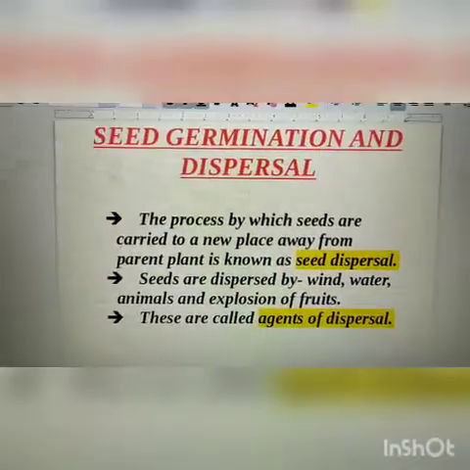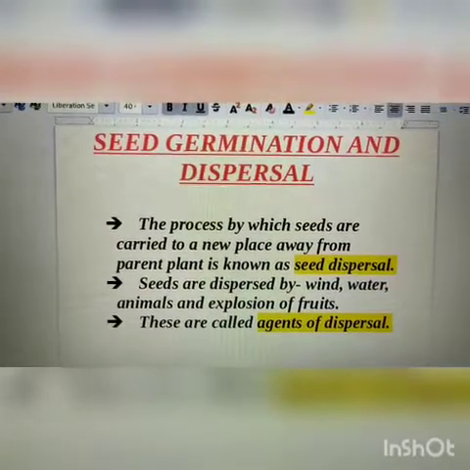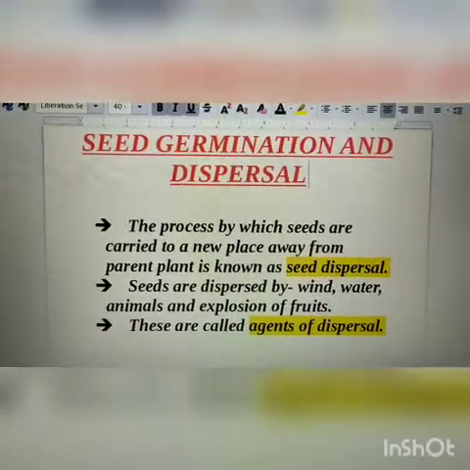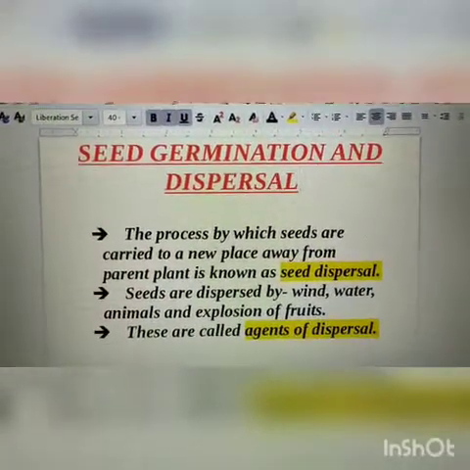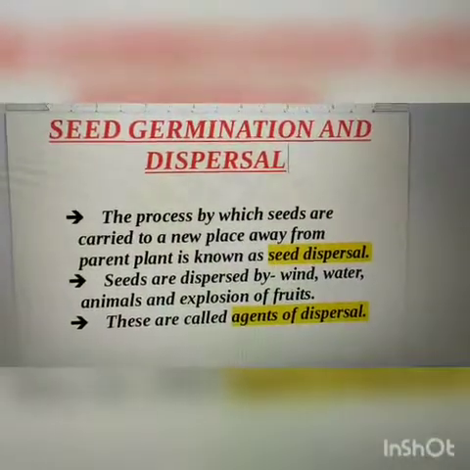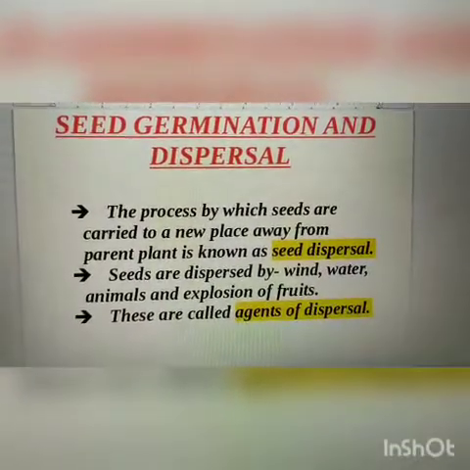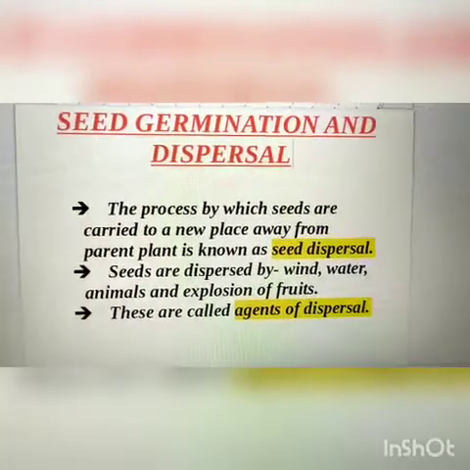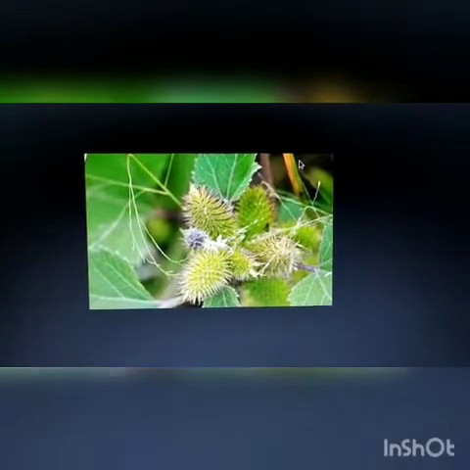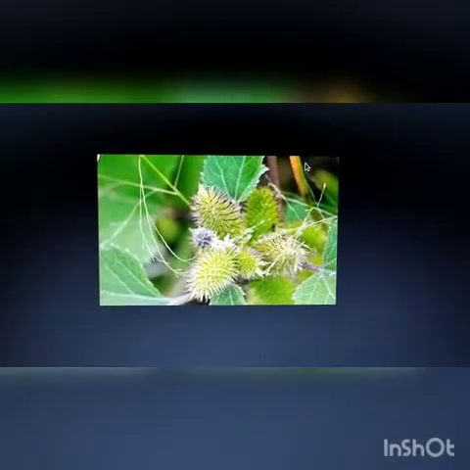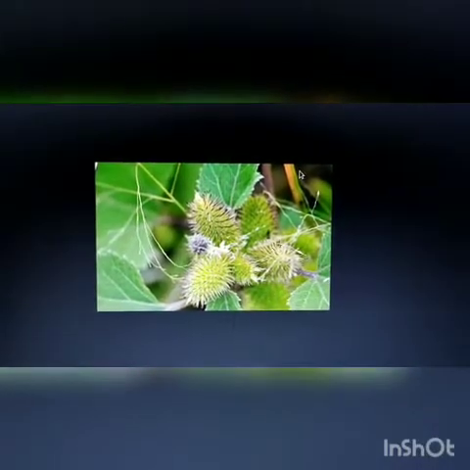Why are we calling them agents of dispersal? Because through these means, dispersal of seeds takes place. Okay, so let us learn more about them. So first, we will see how seeds are dispersed by the animals.